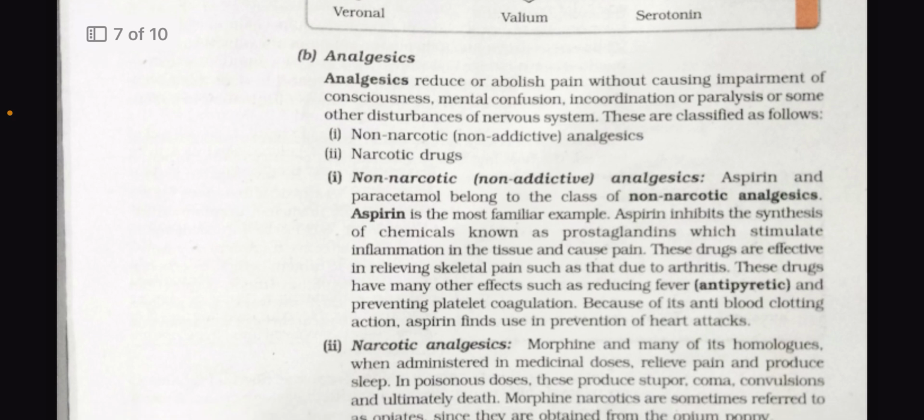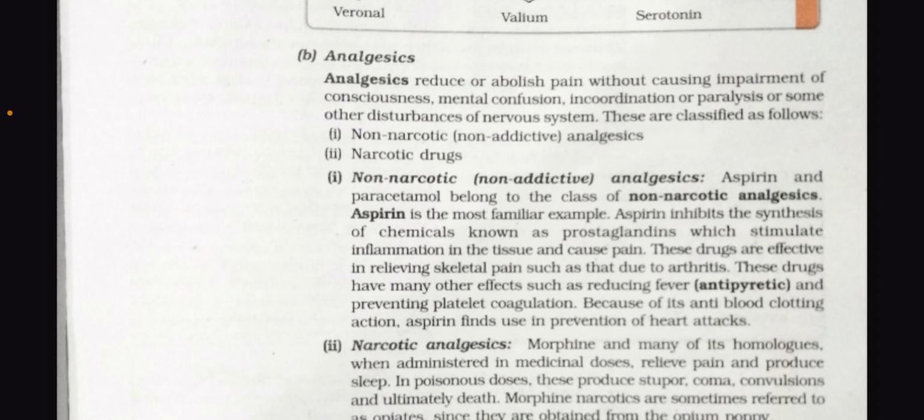Now see the next class, that is analgesics. Analgesics reduce or abolish pain without causing impairment of consciousness, mental confusion, incoordination, paralysis, or some other disturbances of the nervous system. These are classified as non-narcotic analgesics and narcotic drugs.